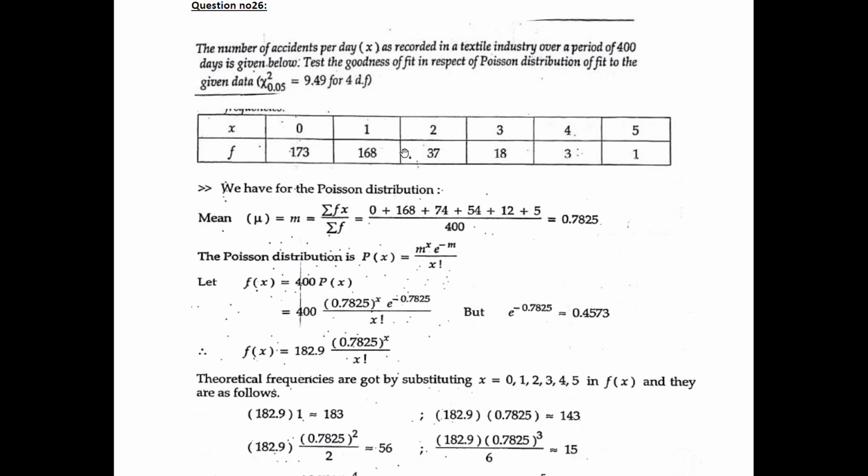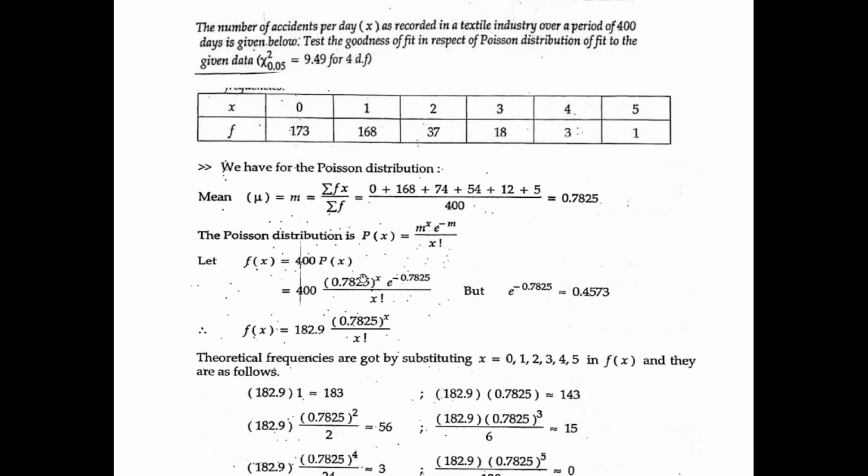The frequency distribution is given. We have to fit a Poisson distribution. So for the Poisson distribution, let's calculate mu. Mu is given by summation fx by summation f. Summation fx is 0 into 173 plus 1 into 168 plus 2 into 37 plus 3 into 18 plus 4 into 3 plus 5 into 1, divided by the sum of the frequencies, which gives us 0.7825.